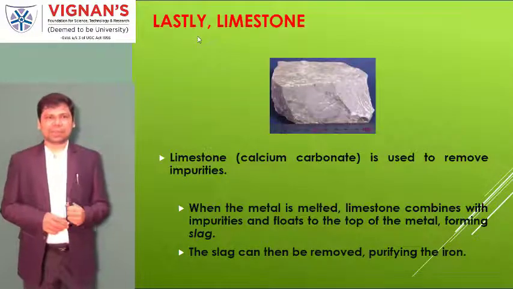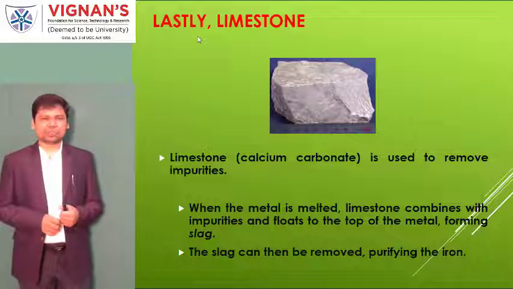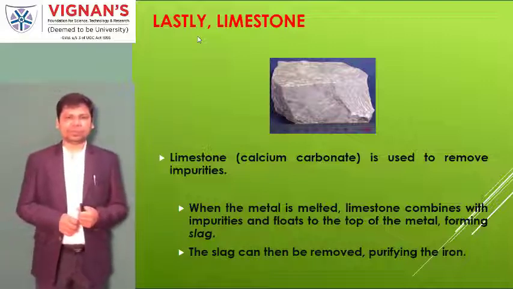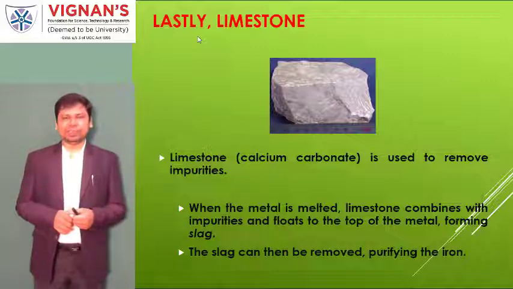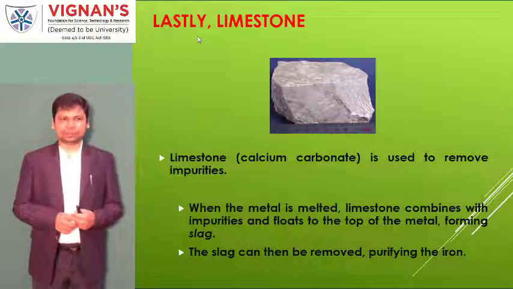The next one is limestone, whose chemical name is calcium carbonate. The main purpose is to remove the impurities in the process of steel production. We are using limestone for that.